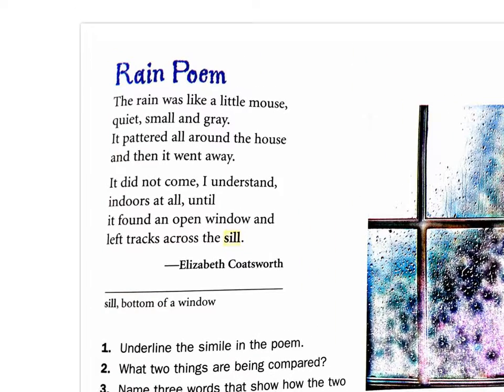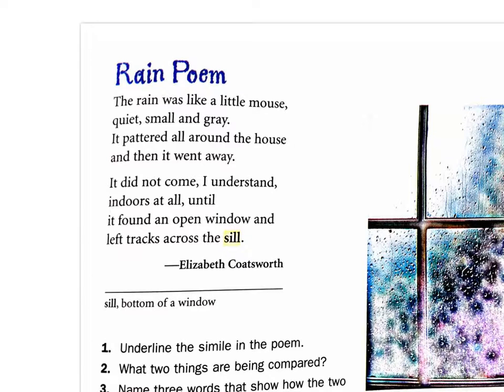Read with me. The rain was like a little mouse, quiet, small, and gray. It pattered all around the house, and then it went away. It did not come, I understand, indoors at all, until it found an open window and left tracks across the sill.